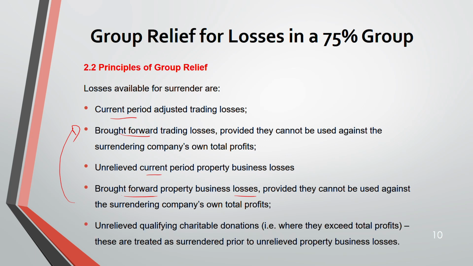And then unrelieved QCD, qualifying charitable donation. So they are treated as surrendered prior to unrelieved property business. Remember, if you have QCD, this will be surrendered before your unrelieved property business losses. Because property business loss you can carry forward, but QCD you cannot keep on carrying forward. Okay, it's wasted. It's more restrictive. QCD is more restrictive than property business loss. Property business loss, in fact, is more flexible. That's why it is better to surrender the more restrictive one first.